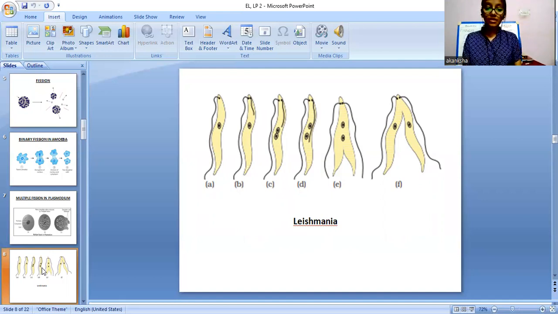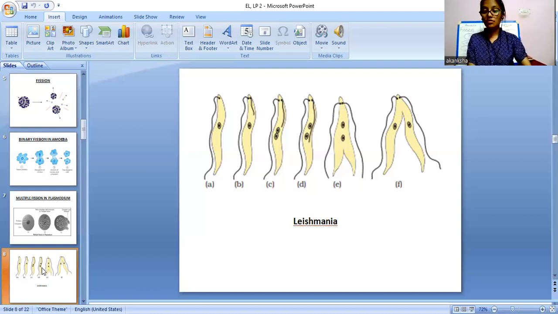Then you can see there's some growth in the flagella. The nucleus starts to divide into two individual nuclei. The flagella is also quite developed, and the whole cytoplasm is also trying to divide. As you can see, these two leg type of things, the cytoplasm is also dividing, and then the whole thing divides into two different organisms. So this was the fission that is happening in the leishmania.